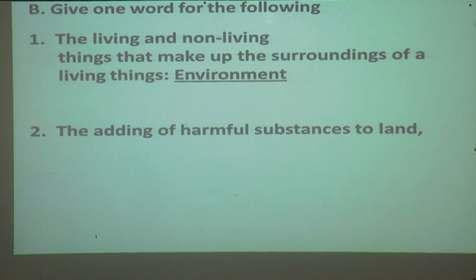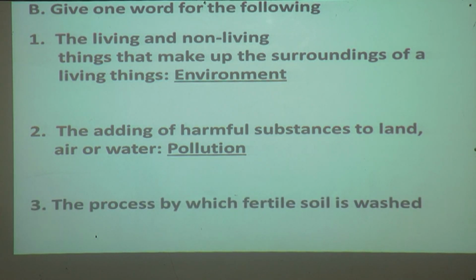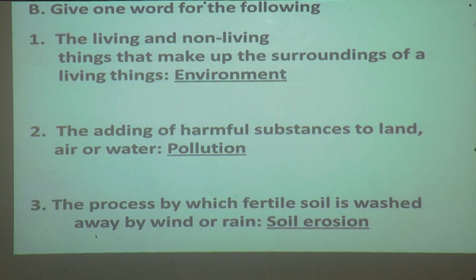The adding of harmful substances to land, air or water is pollution. Yes, if we add harmful substances to land, air or water, it is called pollution. The process by which fertile soil is washed away by wind or rain is called soil erosion. Once again I will read. The process by which fertile soil is washed away by wind or rain is called soil erosion.